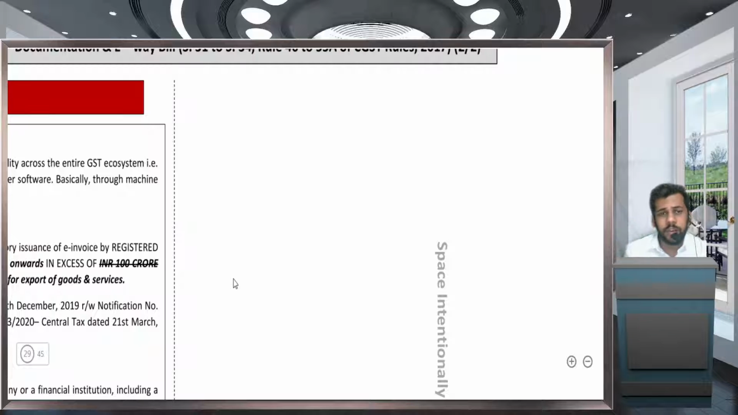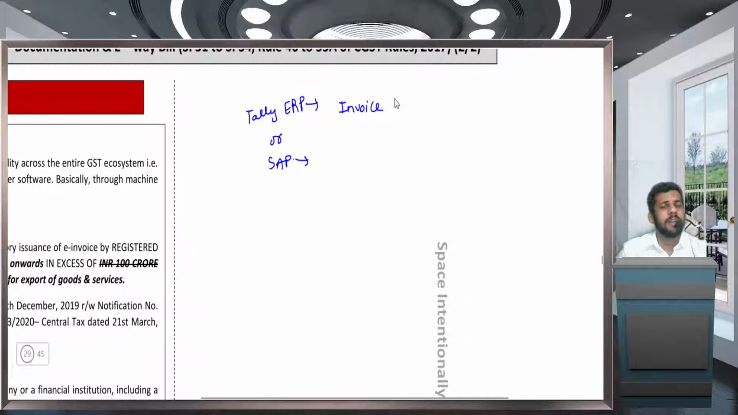Whatever software you are already using, Tally, ERP, SAP, or any other software, this software will be working for you. These softwares will be working for you to issue the normal invoice. You have to make the normal invoice just as you normally do. Now the details of this invoice will be taken to the GST portal. The e-invoice portal, einvoice1.gst.gov.in. This is the portal name.